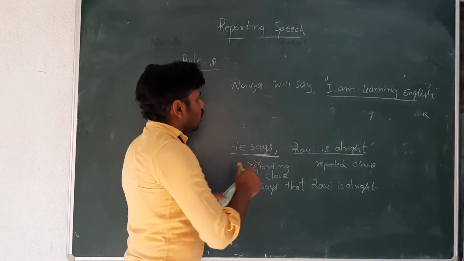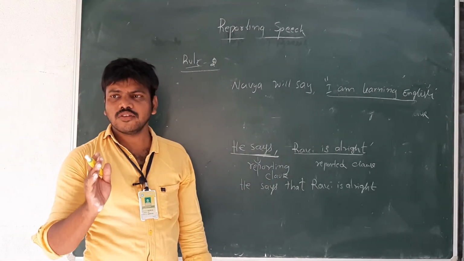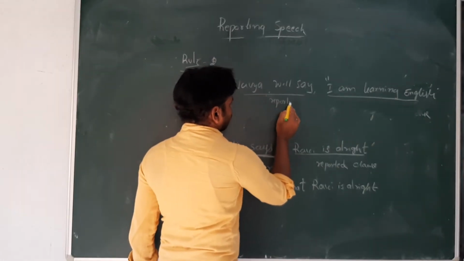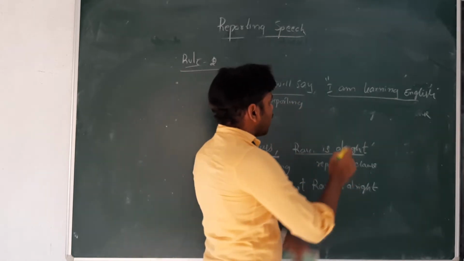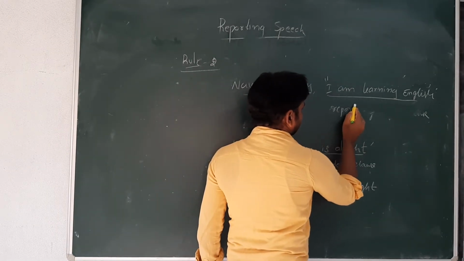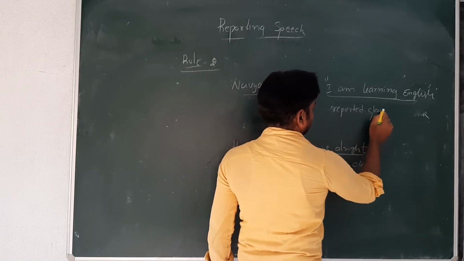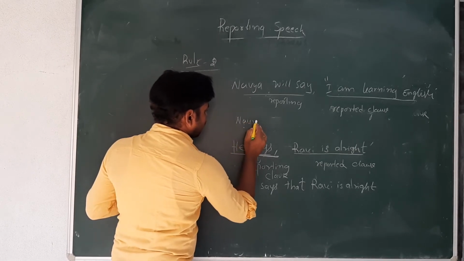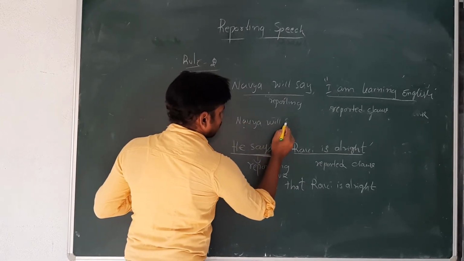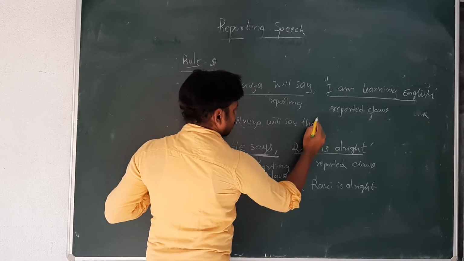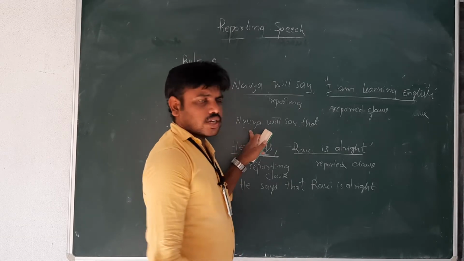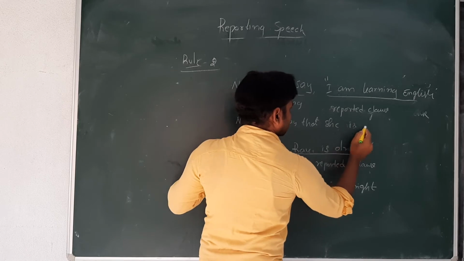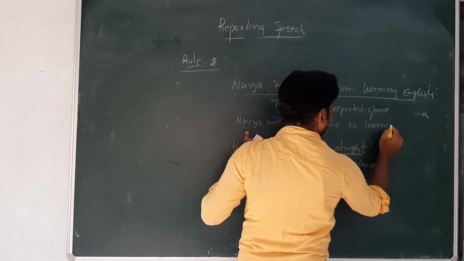Now tell me, what is the reporting verb? "Will say" is called the reporting verb. What is reported? "I am learning English" is the reported clause. Now we change it: Navya will say that she is learning English.